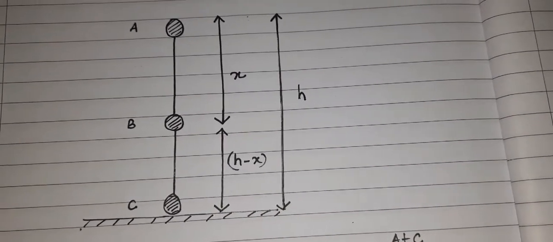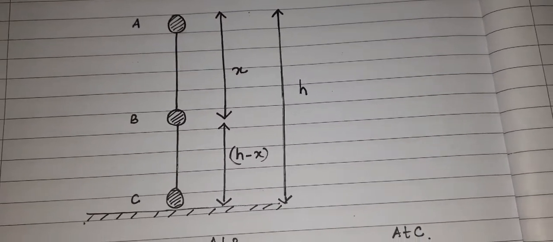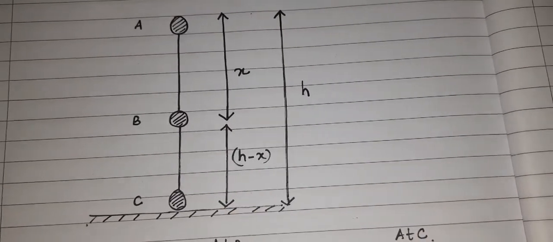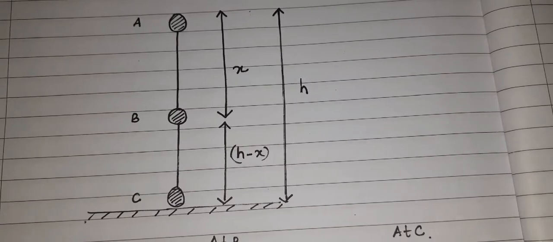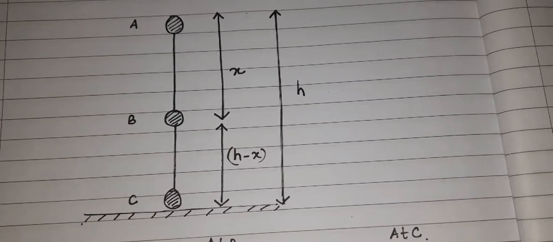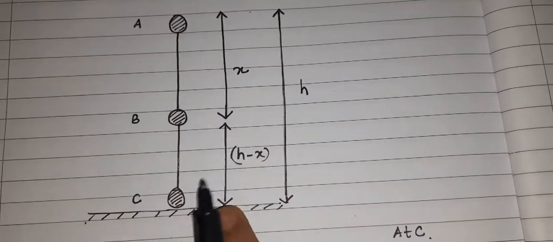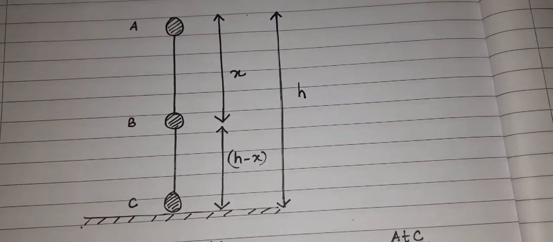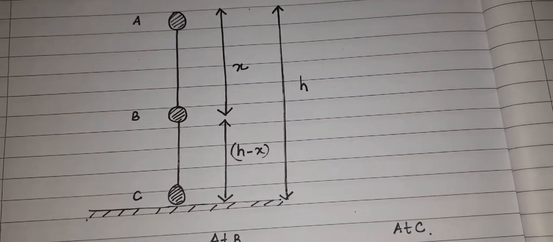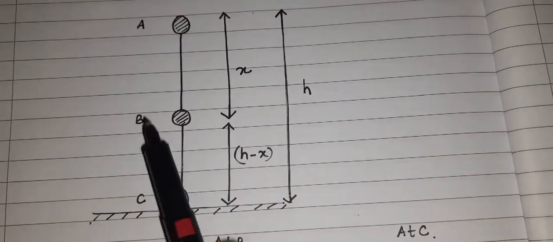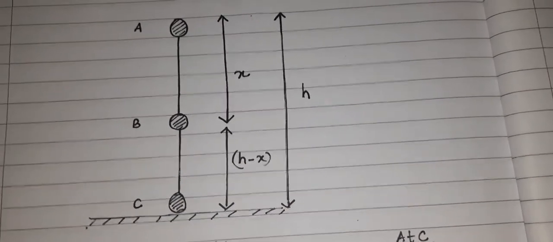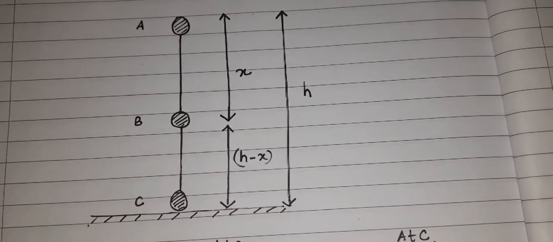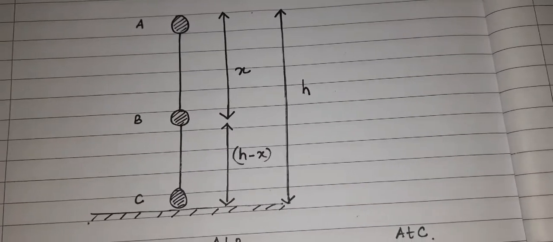Now what we have to derive is the mechanical energy conservation at each and every point. Suppose a body is falling freely under the gravitational force over the ground from a certain height. These are the assumptions, and the displacements taken by the ball at points A, B, C are shown in the diagram. If we are able to prove that the mechanical energy at point A, at point B, and at point C is equal, then we can say that the mechanical energy is conserved at each and every point under free fall. So we will try to prove it.